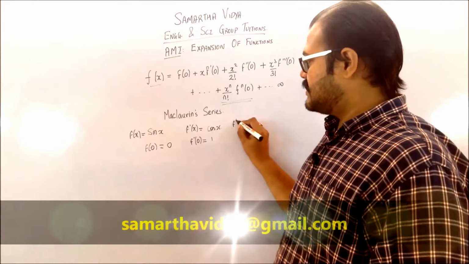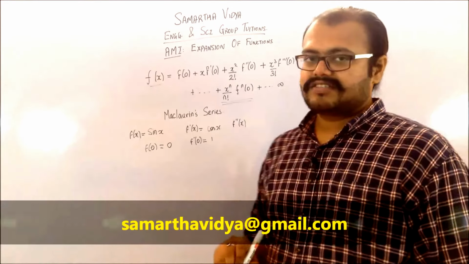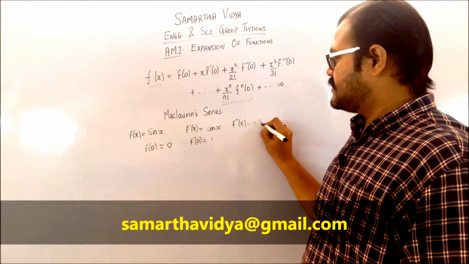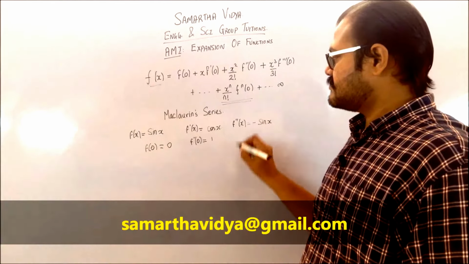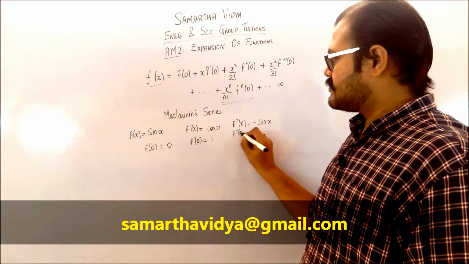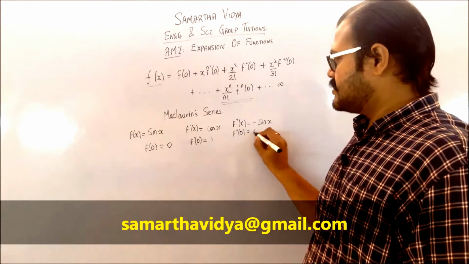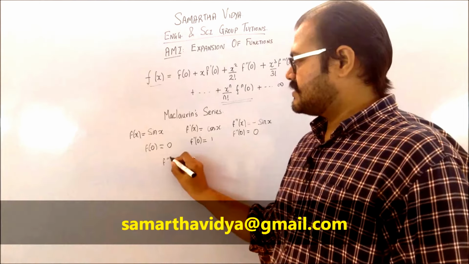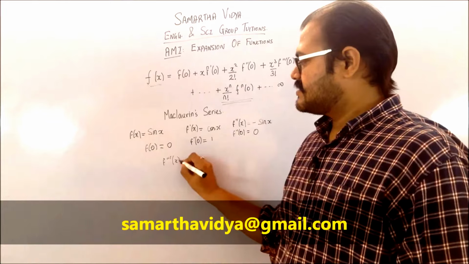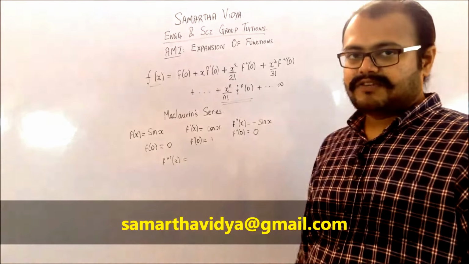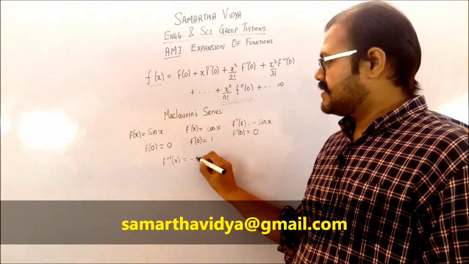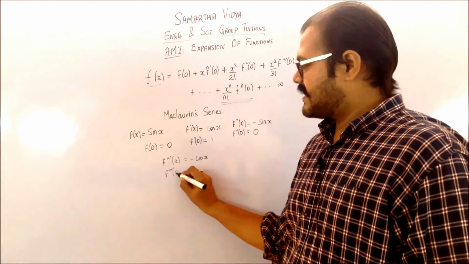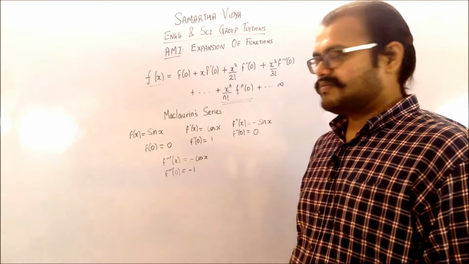The next term is the double derivative term, which is f double dash of x, which is nothing but the derivative of cos, which comes out to be minus sin x. So the double derivative at 0 is going to be 0. Coming to the third derivative term, the triple dash, which is nothing but the derivative of minus sin x, which comes out to be minus cos x. So this at 0 is going to be equal to minus 1.